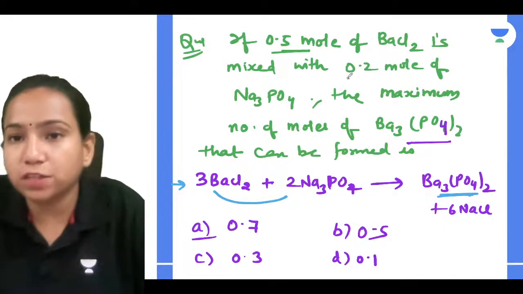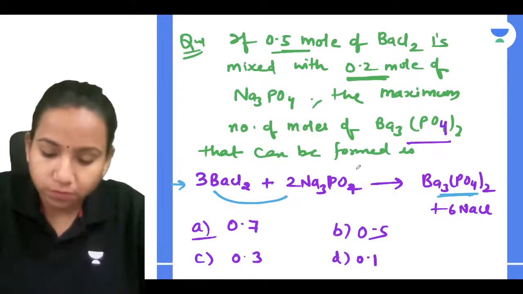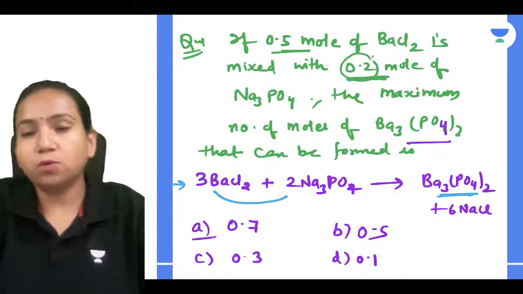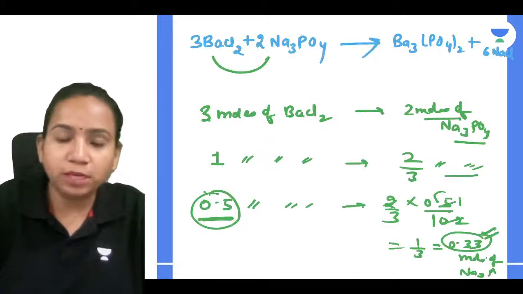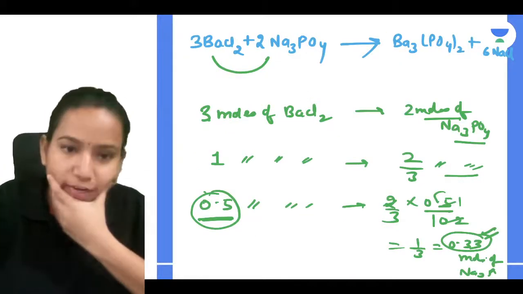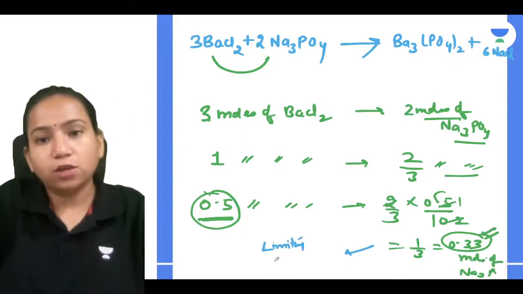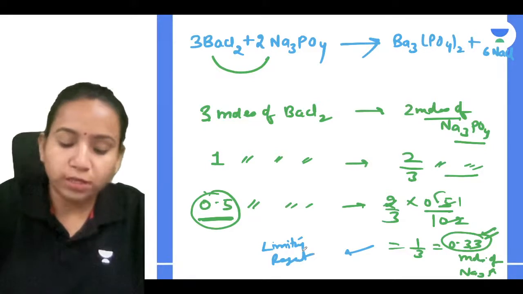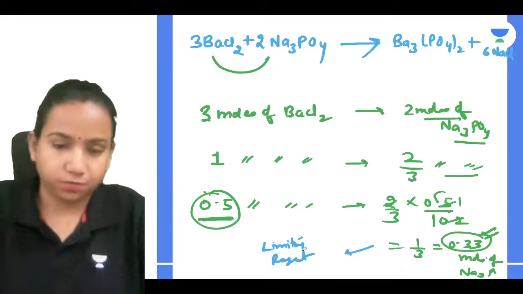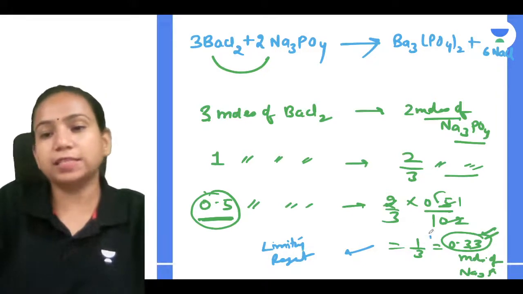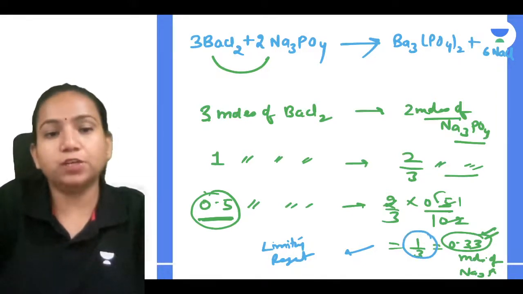But how much have they given in the question? They have given me only 0.2 mole. Correct? So which one will be the limiting reagent? Tell me. Your sodium phosphate will be the limiting reagent, because it is given less than how much is required. So now I'll be comparing sodium phosphate to get the answer.